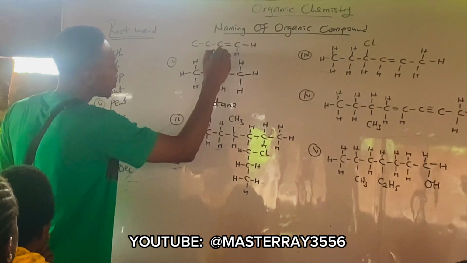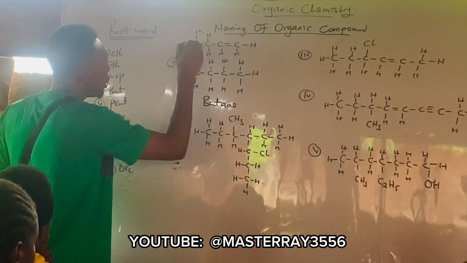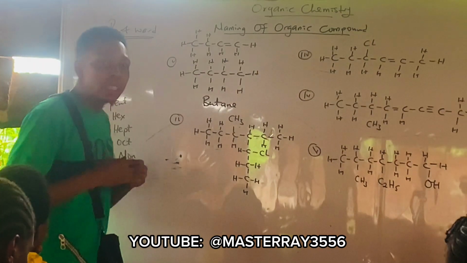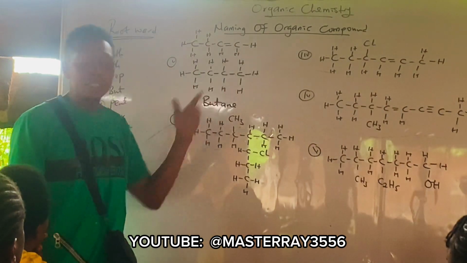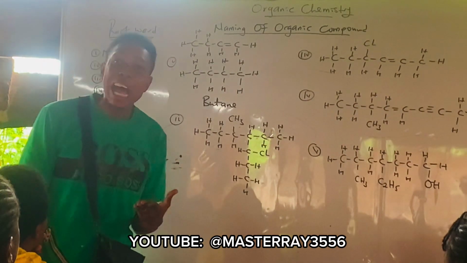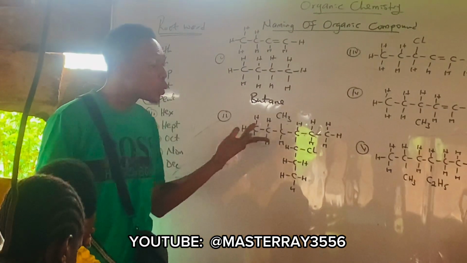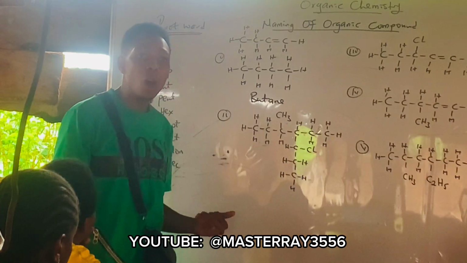Now, likewise, if you add something like this, maybe you add a double bond now. How many carbons is this? Is it not 4? Yes. You can see now this one has a double bond. If it's a double bond, that means it belongs to what? Alkene family. Are you following? Yes. Since it's 4, it's called but. Because of the double bond, it becomes what? Butene. It becomes what? Butene.